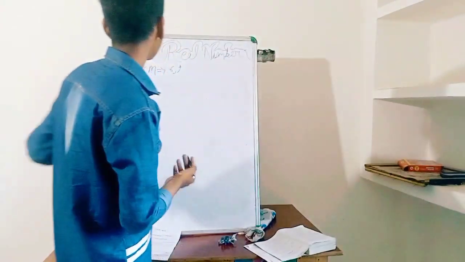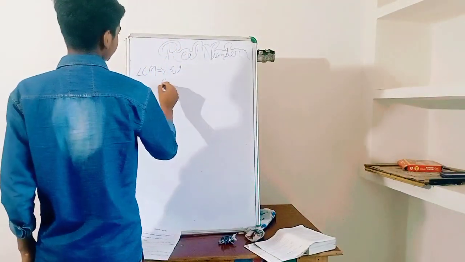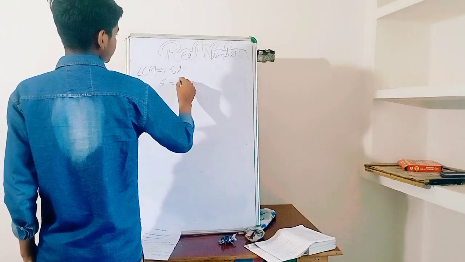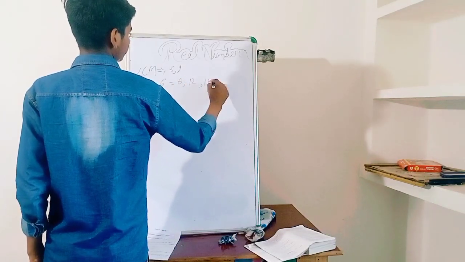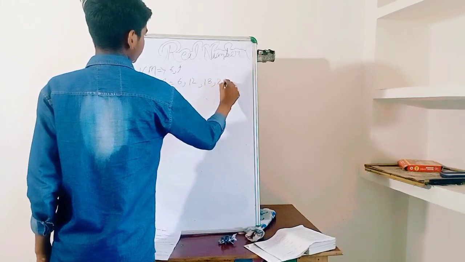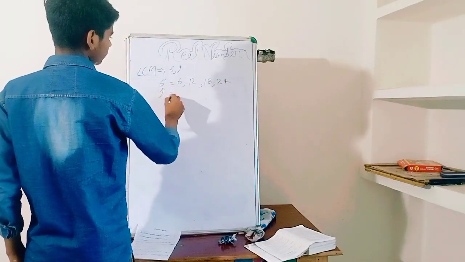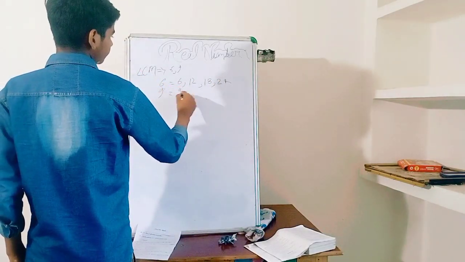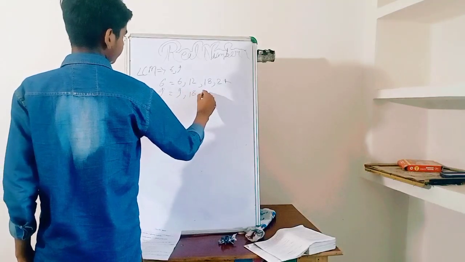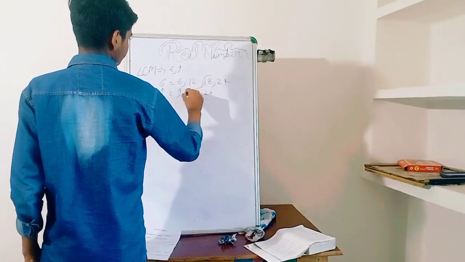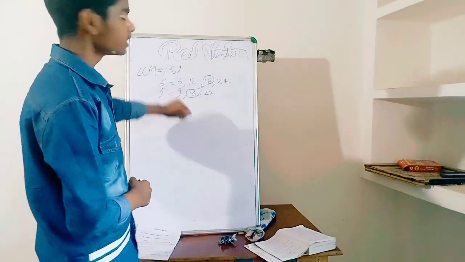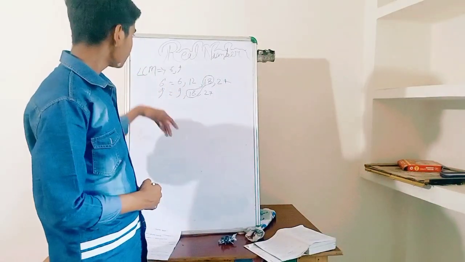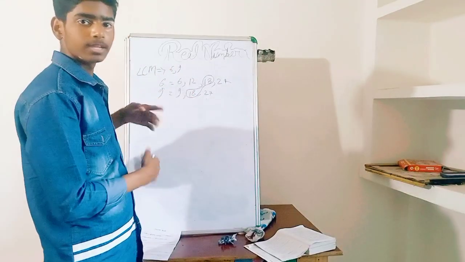In LCM we have to find multiples. Multiples of 6 are 6, 12, 18, 24. What about 9? Multiples of 9 are 9, 18. So we have got that the LCM of 6 and 9 is equal to 18. The LCM of these 6 and 9 is equal to 18.